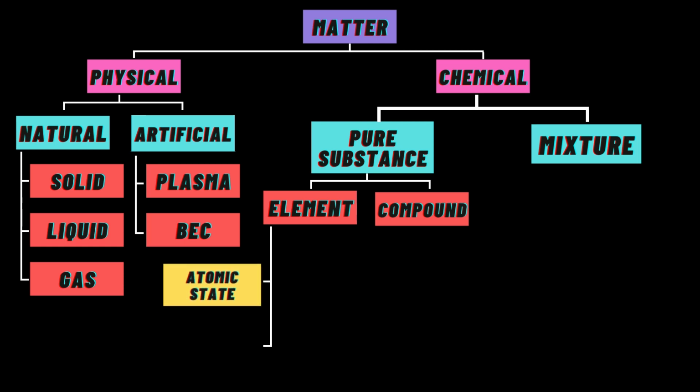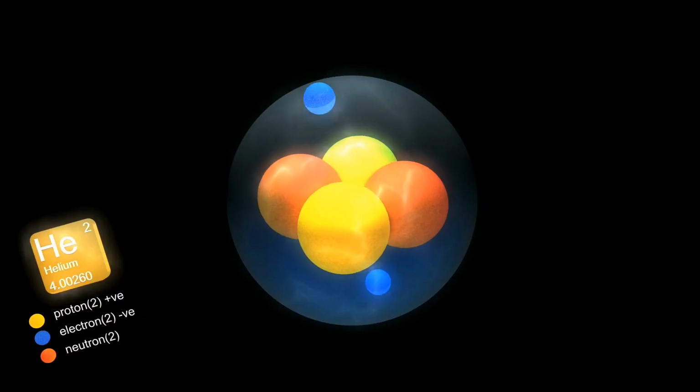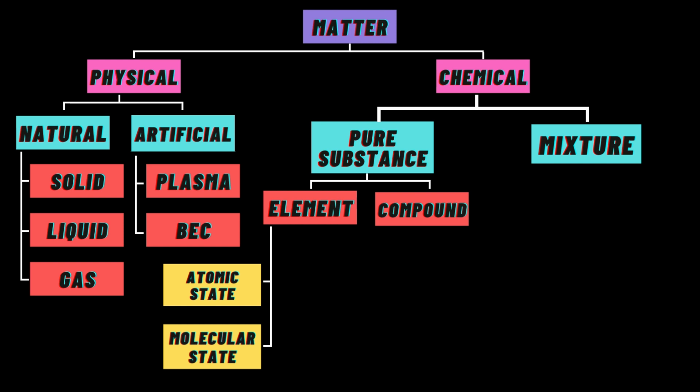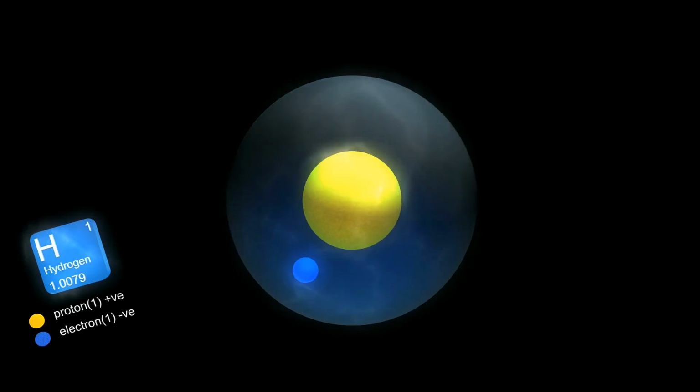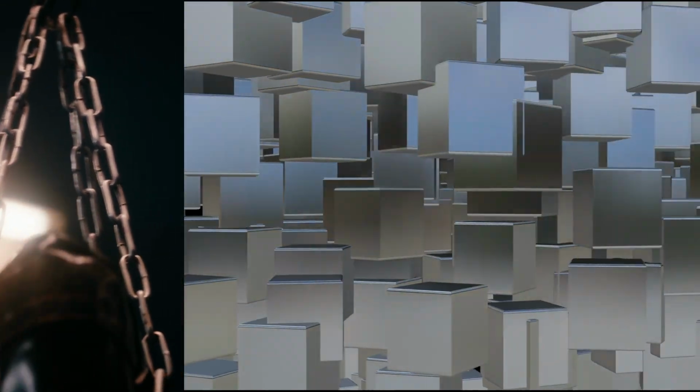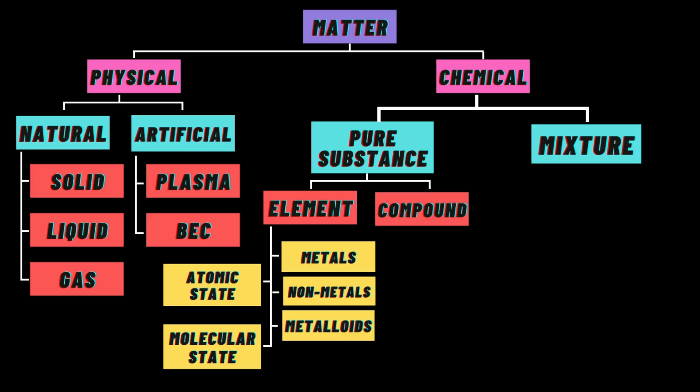First, it's classified into atomic state and molecular state. Atomic state of an element is when a single atom of an element exists in its stable state. For example, helium, which exists in atomic state itself. Molecular state is when an element exists in the form of molecules to form a stable state. For example, oxygen, hydrogen, everything has molecular state. In the second category of elements, we can divide it into metals, nonmetals, and metalloids. Metals are commonly rigid, shiny, and have conductive properties. Nonmetals do not possess any metallic behavior, whereas the metalloids possess properties of both metals and nonmetals.